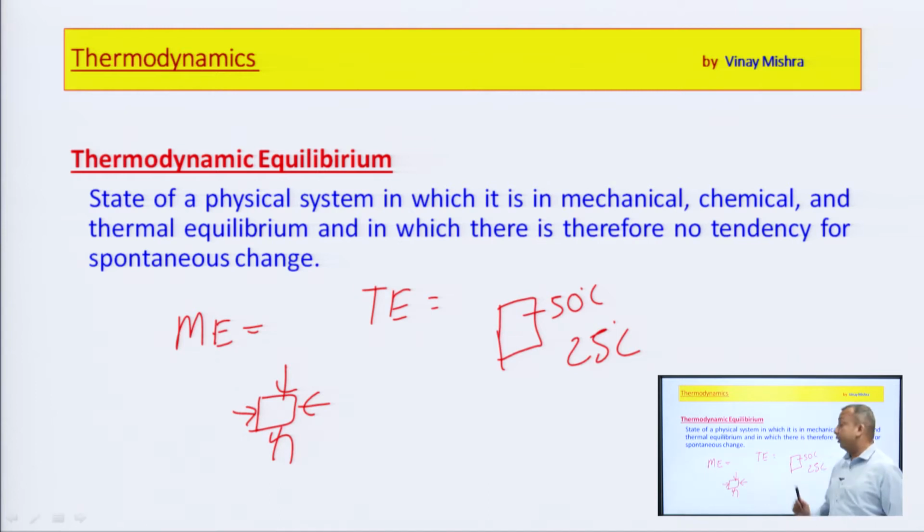This is unstable, which means spontaneous changes will occur in that condition. And when we talk about the spontaneous changes, what is going to happen?